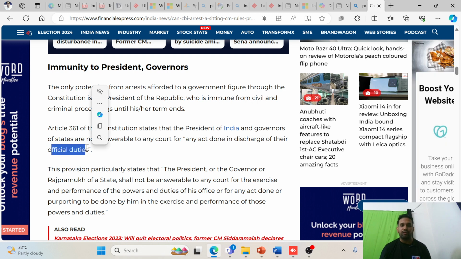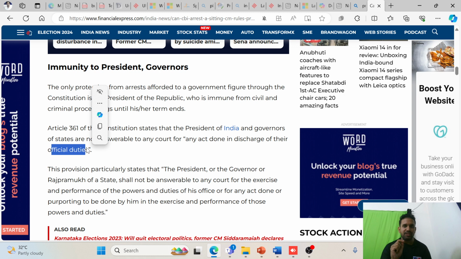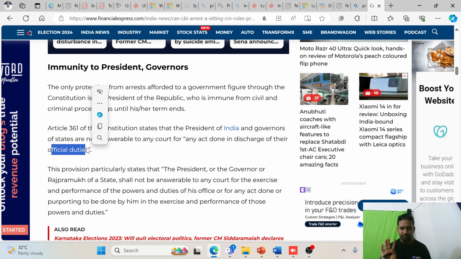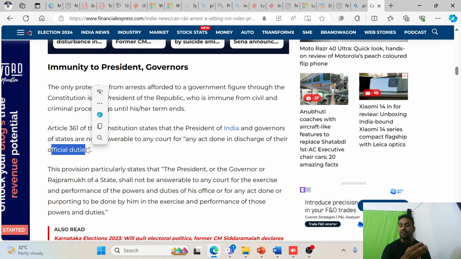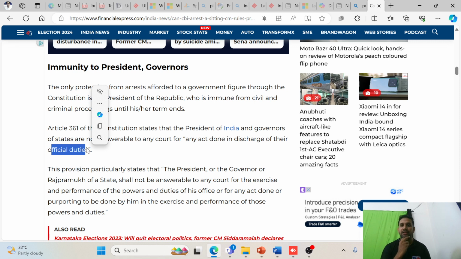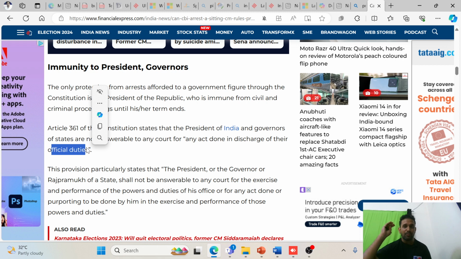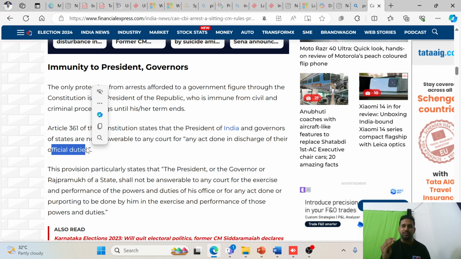Remember this point. Now you see that in Tamil Nadu, Mr. Ravi, the governor of Tamil Nadu, has not administered the oath of a particular person against whom some cases are running. Now the Supreme Court of India, the Chief Justice of our country, Chandrachud sir, has already said that this governor is not acting in a correct manner. Now just imagine the point here. Now it is up to the judiciary, but no police, no magistrate can do anything to the President or governor.